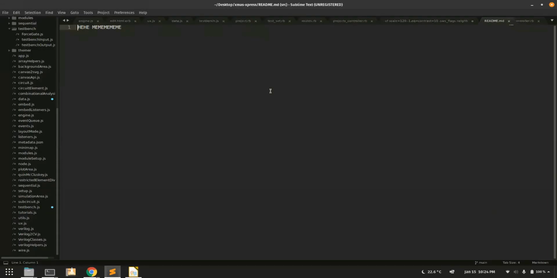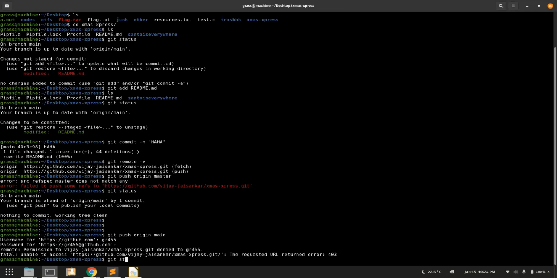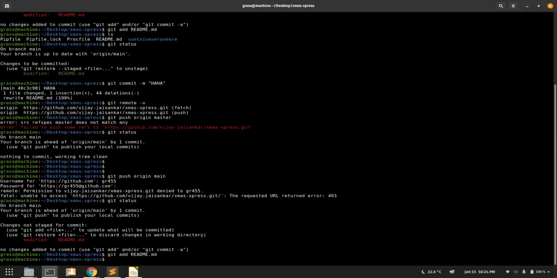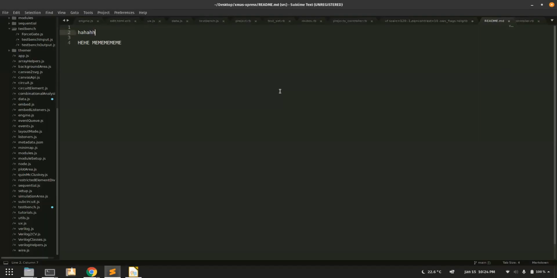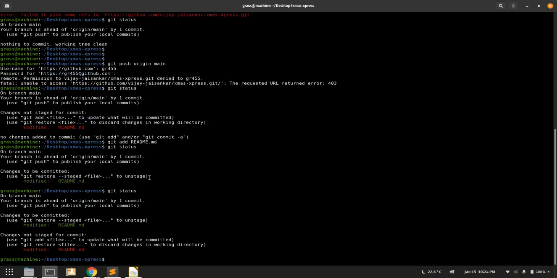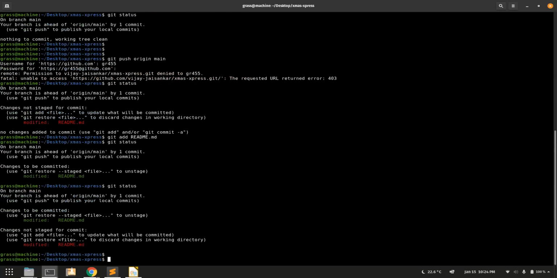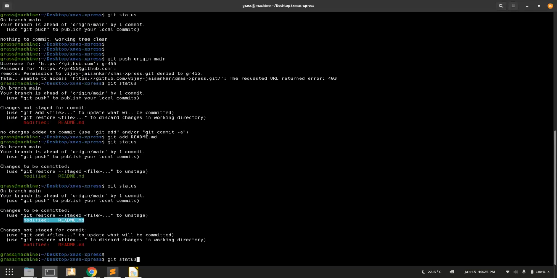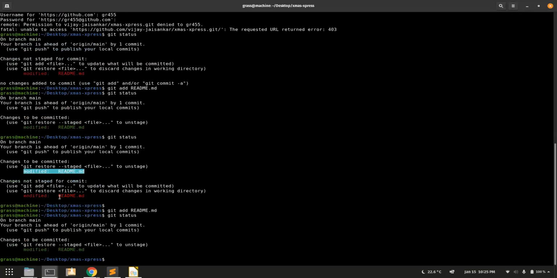So in the README, let's say I add something, okay, and when I do it, I go to git status. You see that it's red. I git add README. Okay, I say git status again. It's green now. But if I change anything again here, I add something here, it'll automatically get unstaged. Right. So that change is still not staged. So basically, if I just commit right now, whatever was staged without this will get committed. Right. So if I want to commit this, I'll have to add it again. And now it's green, and now I can commit it.